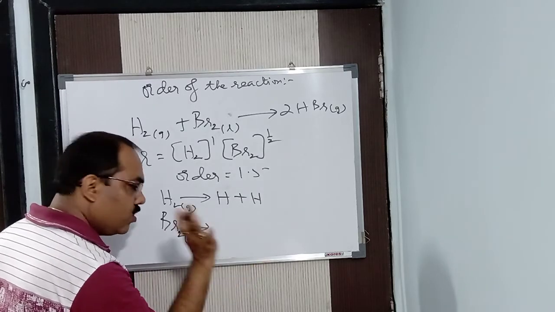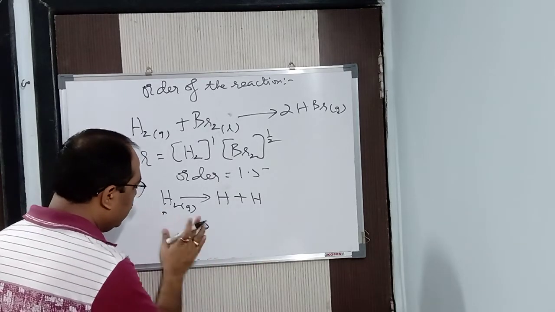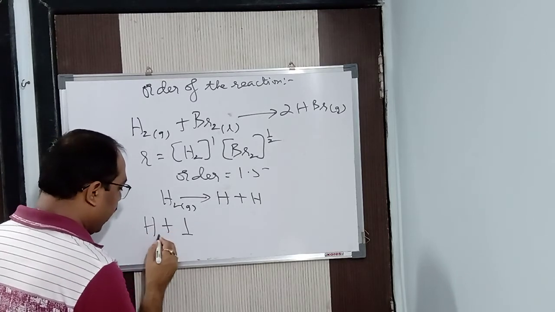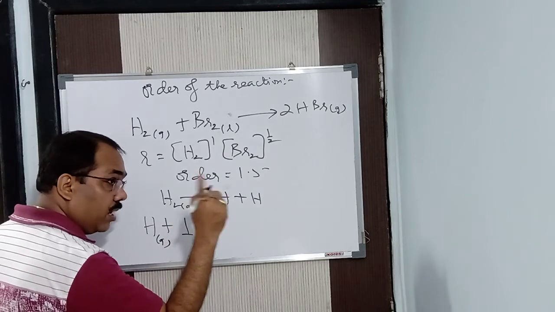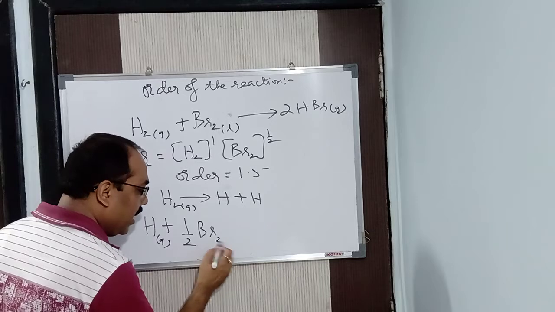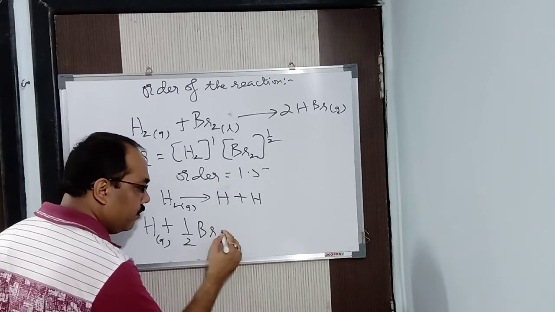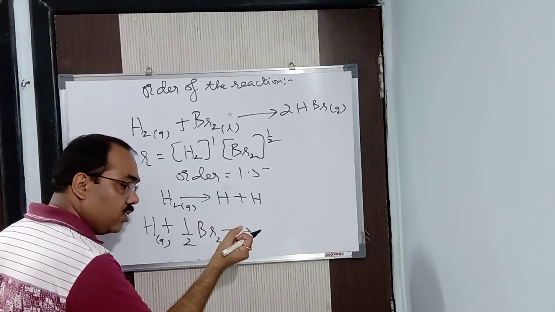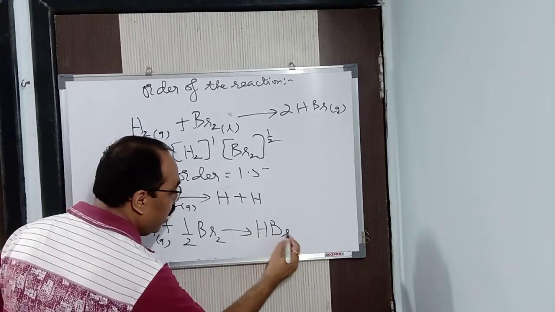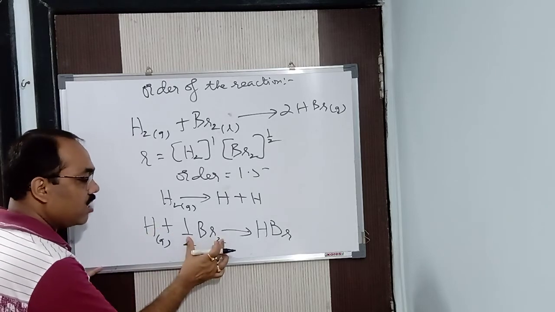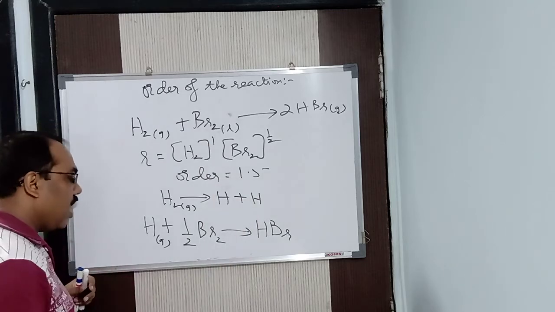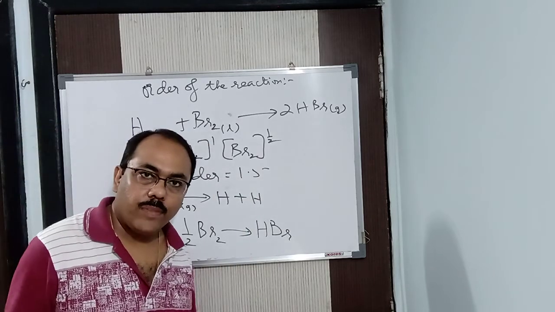So in that case, what will I write? I will write it this way: H gas plus, for 1 mole of HBr, remember it, half Br2. Got it? Because I can't write Br plus Br. Understood that? Clear? Because in a liquid, the intermolecular force of attraction is stronger compared to that of a gas. So it will give you HBr: 1 atom of H, and half a molecule of bromine. For that reason it is 1 here and half here. Clear? Got it?